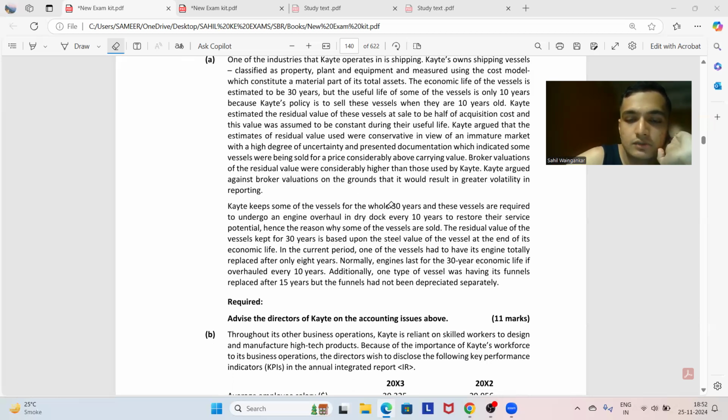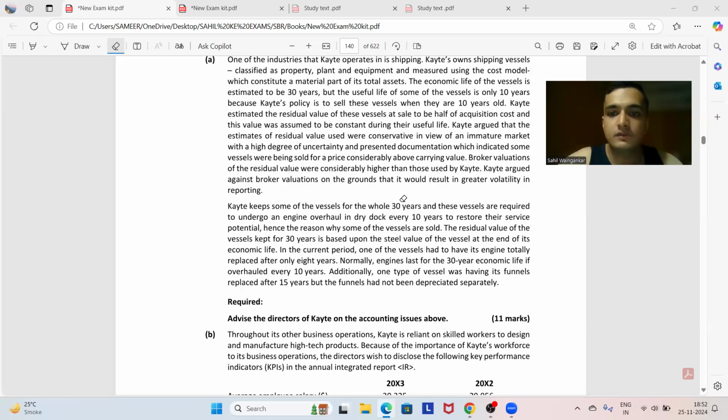In simple terms, every 10 years the maintenance of the vessels happens, and because of it the value of these vessels keeps on increasing. Upon the second overhaul, the overhauled value of the first one should be reduced.